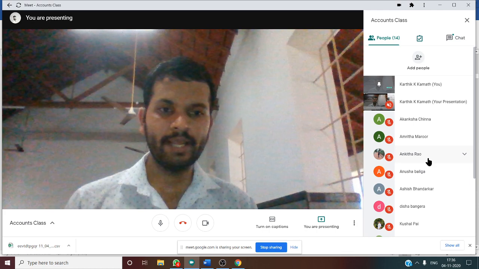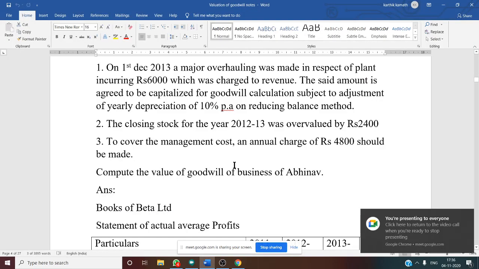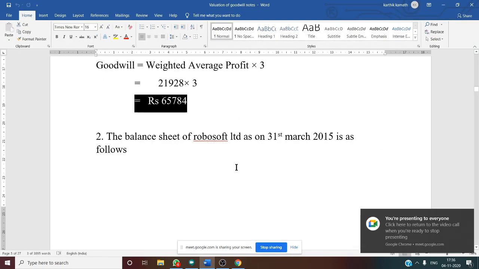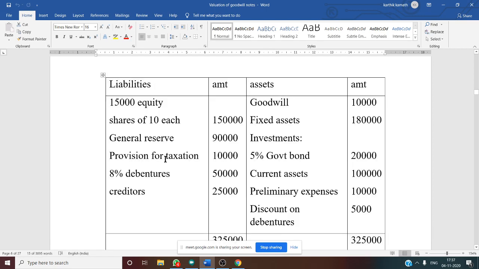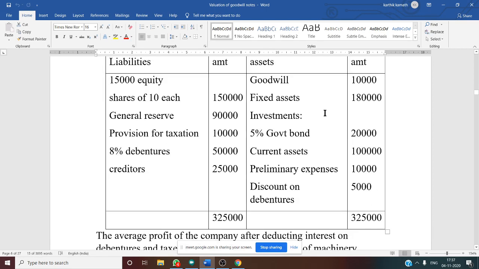So now second problem we'll see. So problem number 2. So we'll discuss the problem number 2 now. Yes, see this. The balance sheet of RoboSoft Limited as on 31st March 2015 is as follows. Okay, so now let us see the balance sheet. See this. This is our balance sheet. Asset side goodwill. Fixed asset, okay. Investment given. Under investment, 5% government bond is there. Okay. So current asset, preliminary expenses, discount on debenture.